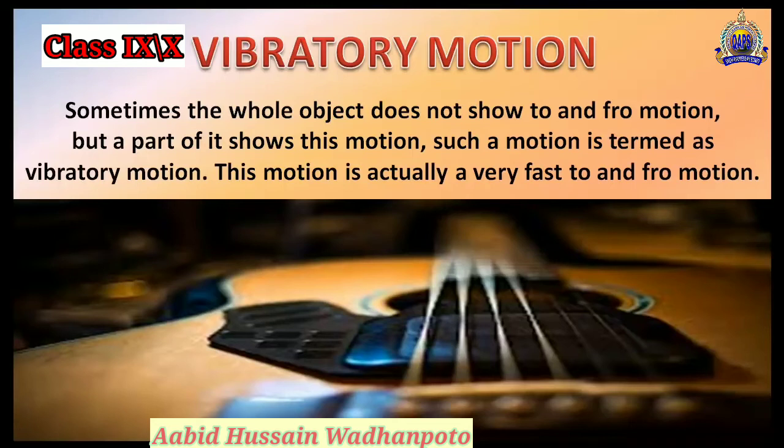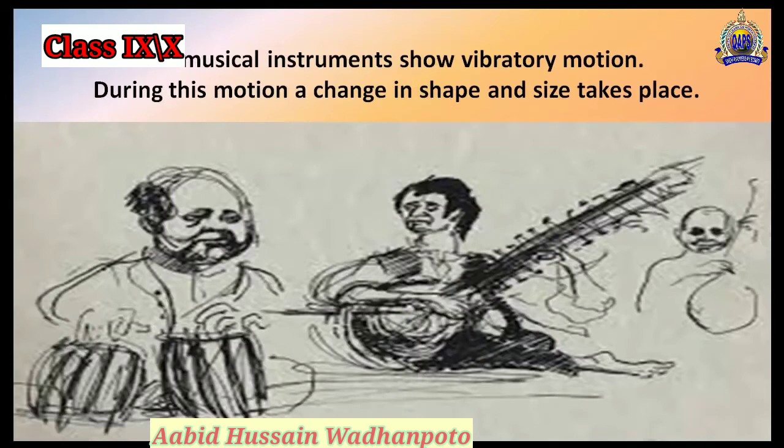So now note down the definition again of the vibratory motion. Sometimes the whole object does not show to and fro motion, but a part of it shows this motion. Such a motion is termed the vibratory motion, and this motion is actually a very fast to and fro motion. Note down all the instruments like the musical instruments, as I have told you, show the vibratory motion.